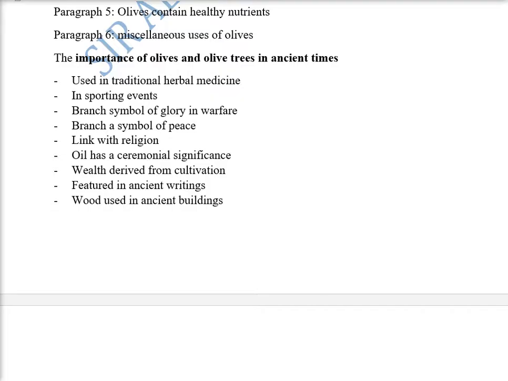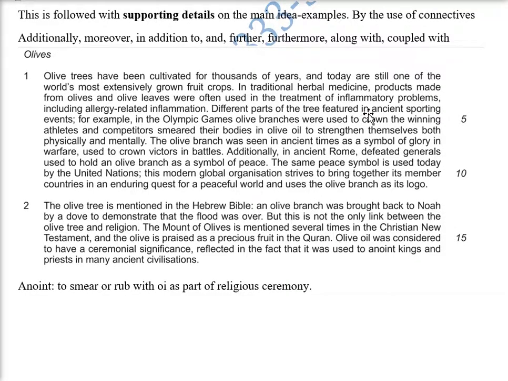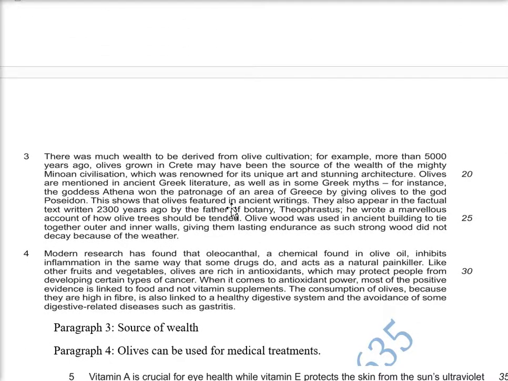So it is used in sporting events, it is used as a branch, right? Inflammatory first point, then ancient sporting event second, winning, strengthen themselves. The olive was seen as a symbol of glory, then a symbol of peace. Then the connection with religion. So these are all the things that are going in ancient. Similarly, when we talk about ancient, more than 5,000 years ago, wealth, source of wealth, patronage, so ancient writings,